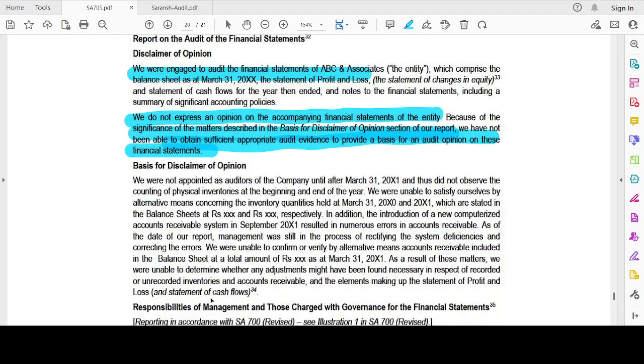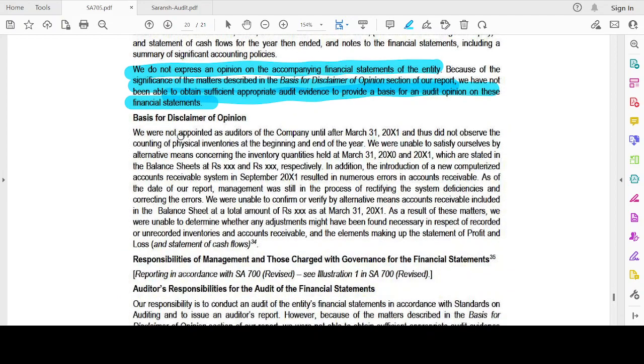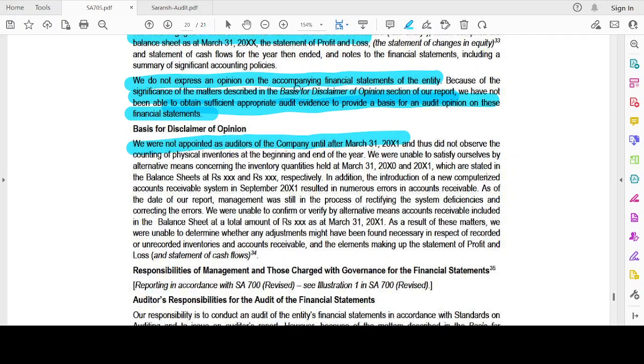So what is to be discussed in our basis for disclaimer of opinion? Say we were not appointed as auditors of the company until 31st March 2021, and thus, this is a reason why I'm going to disclaim an opinion. This differs from company to company and from each audit report, but the above is a common format.